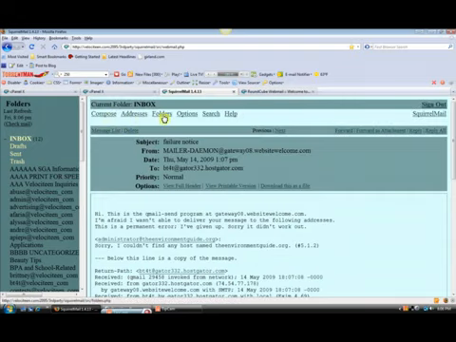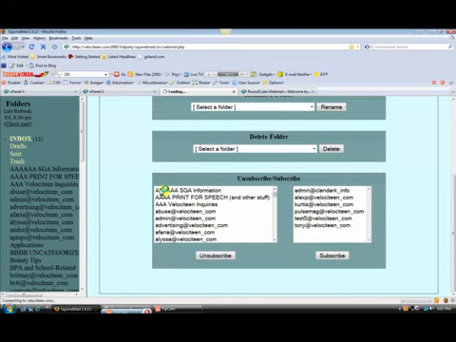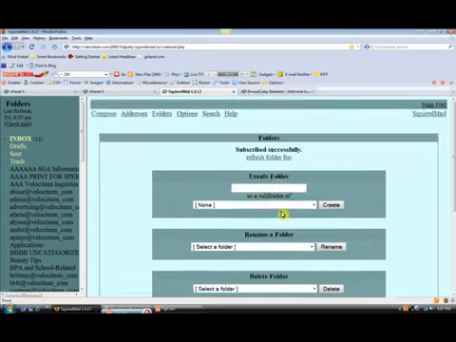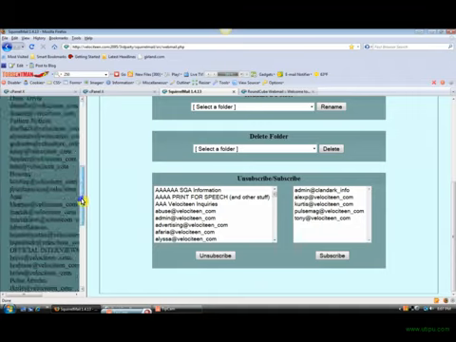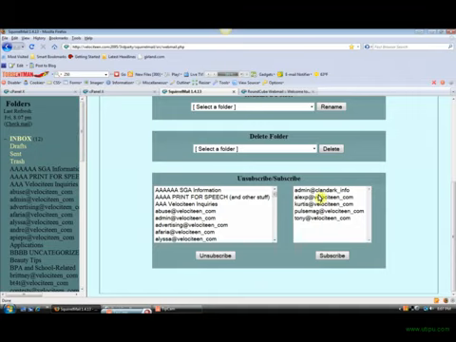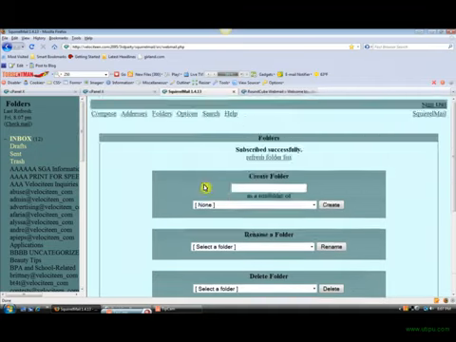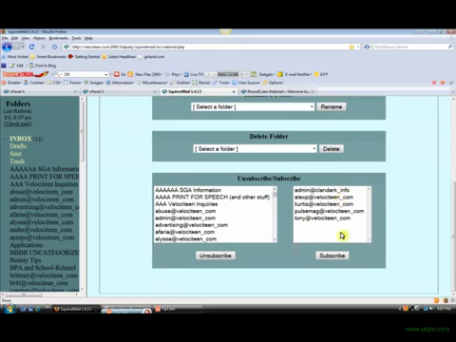However, in order to access Test 5 at yourdomain.com, you will have to click on Folders, and then click on Test 5 and Subscribe. Now, for the Subscribe, if your email account is not in this column, you cannot see it in this list. So that is why every time you add an email account, you have to go to this page, Folders, and then click on these or select with Control click.